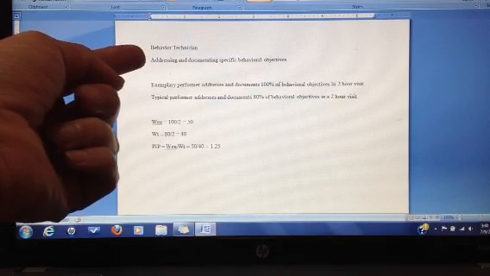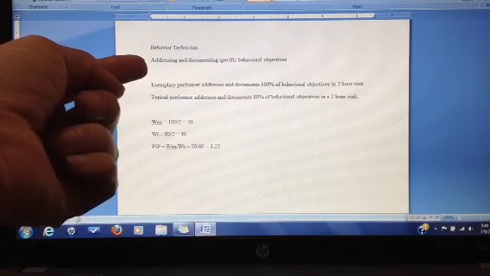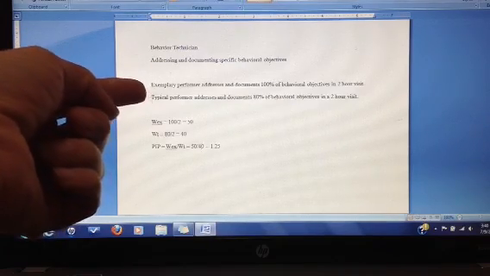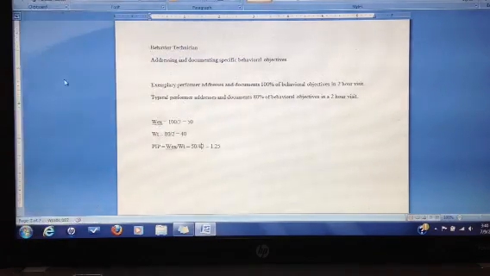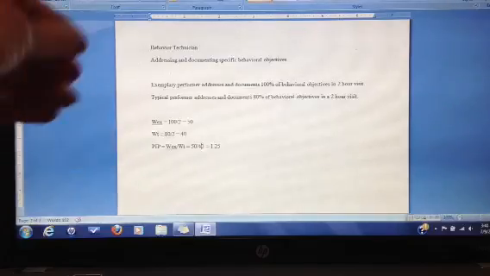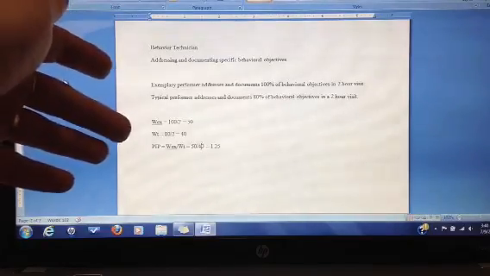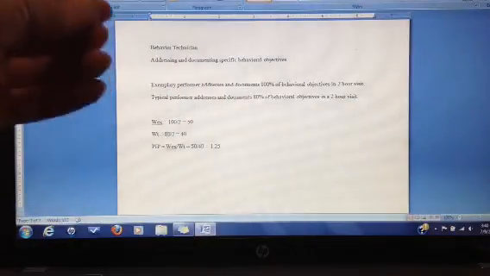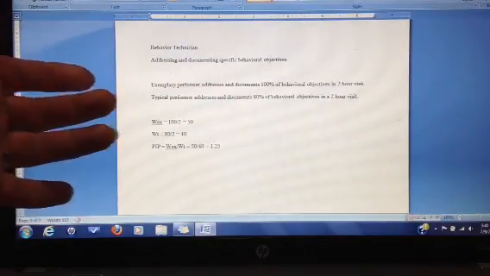And this is for a behavior technician. Their accomplishment here would be addressing and documenting specific behavioral objectives. The exemplary performer addresses and documents 100% of the behavioral objectives in that 2-hour visit. But the typical performer is only getting 80% of those behavioral objectives both addressed and documented in that 2-hour visit.